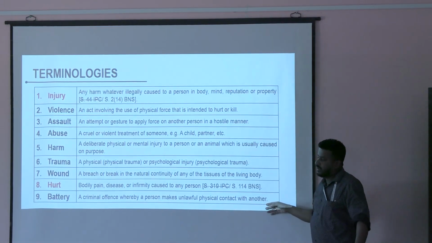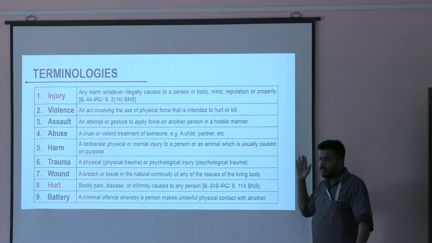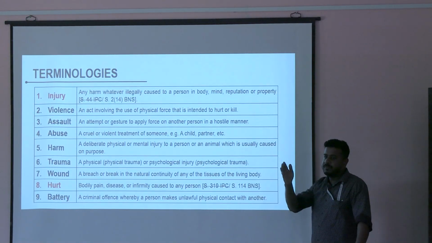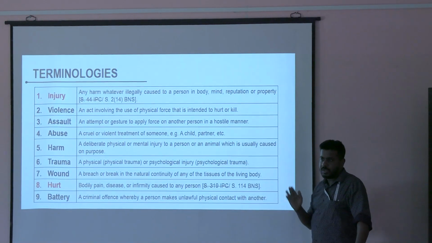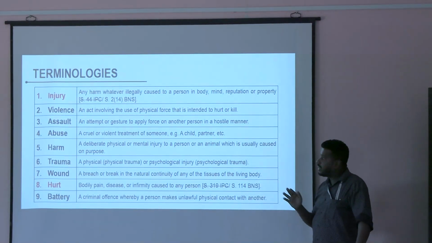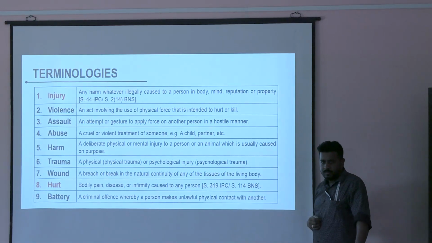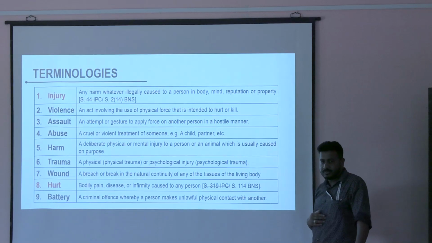Now what do you mean by battery? Battery is causing harm to someone by physical touch. Suppose I have slapped someone, that is physical touch. The injury, as I told you, may be to body, mind, reputation or property. If I scold you every day, that will be a kind of mental harassment.